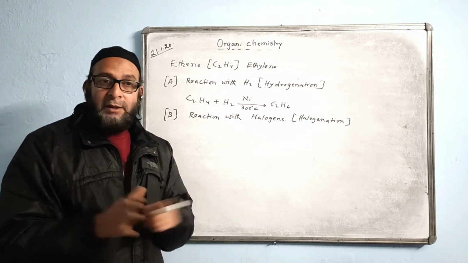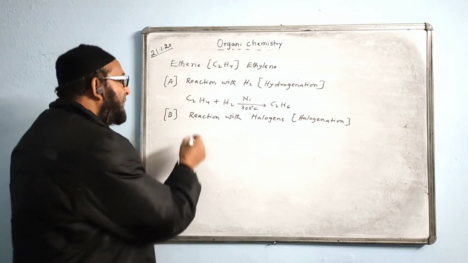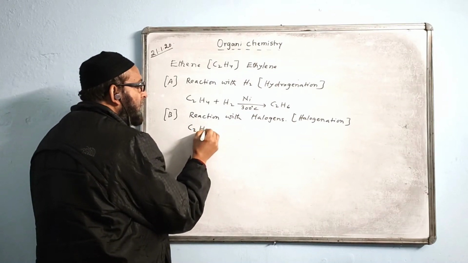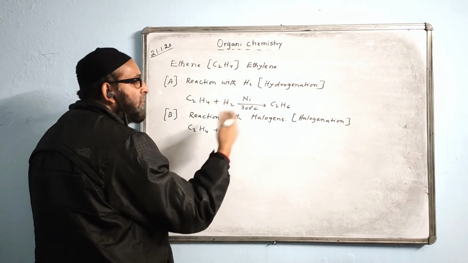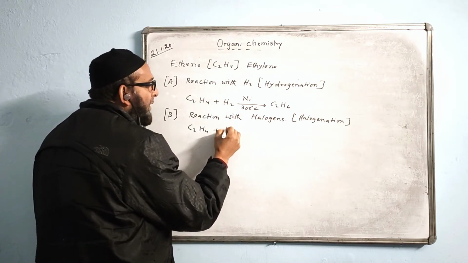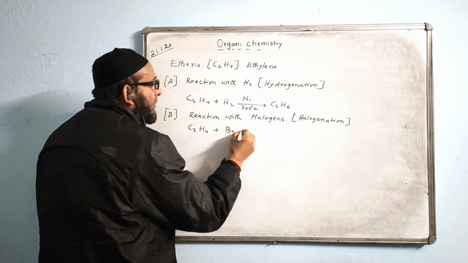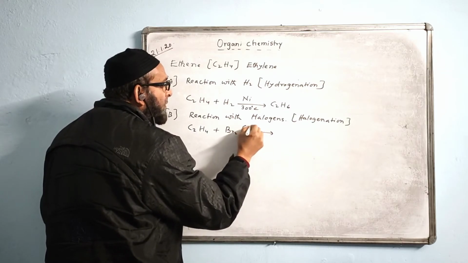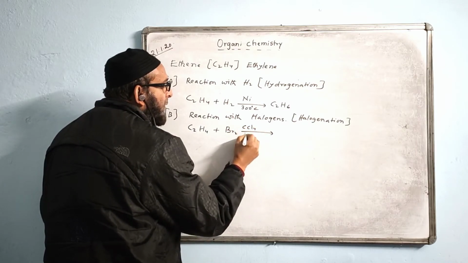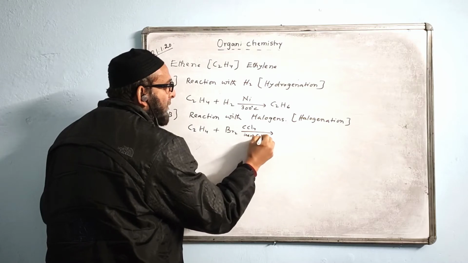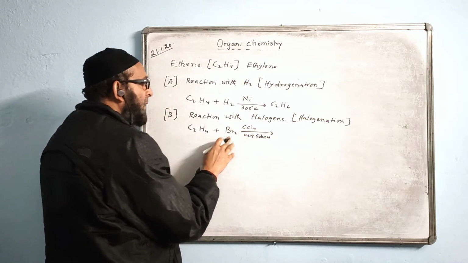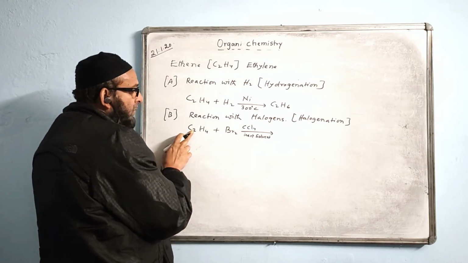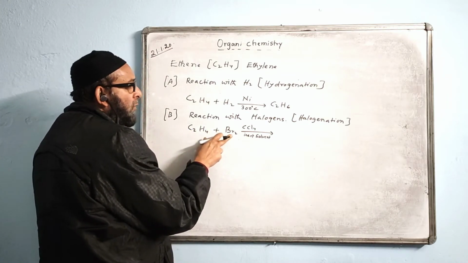The reaction type is different. So here we have C2H4 plus bromine, iodine or chlorine, any one we can take. I take bromine here, and on top we write CCl4, an inert solvent. In the presence of the solvent carbon tetrachloride the reaction takes place, forming C2H4Br2.